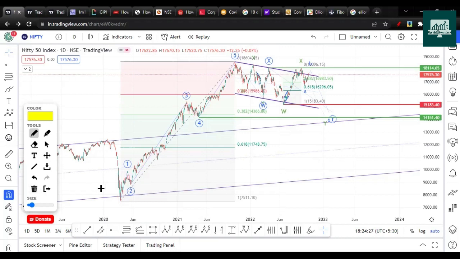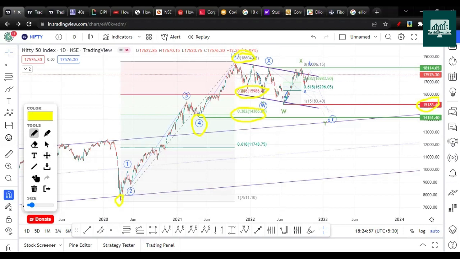So now when you plot Fibonacci from 0, or you could say the COVID low, till the top at 18,604, you get 0.236 Fibonacci at 15,986. We have dropped below that and made a low of 15,183. And the most common target for wave 2 or wave 4 is 0.32 Fibonacci. So this is the short-term target that I'm assuming, which is coming near to the fourth wave.